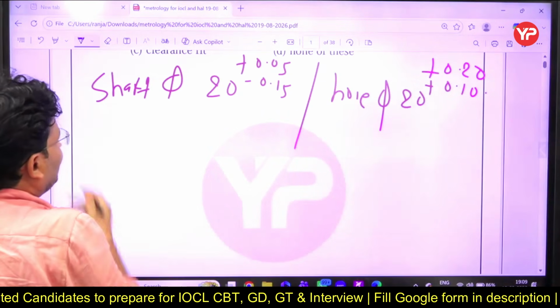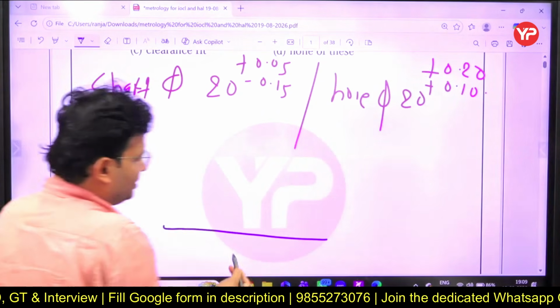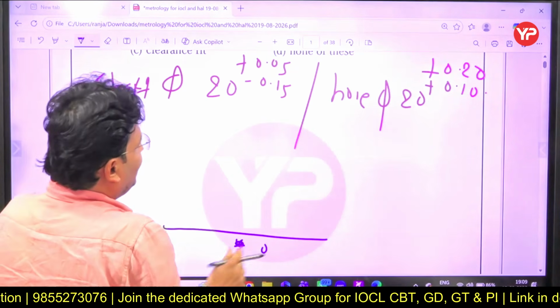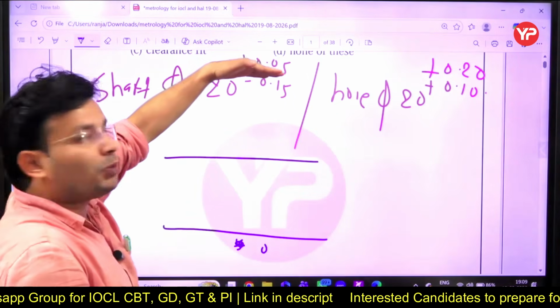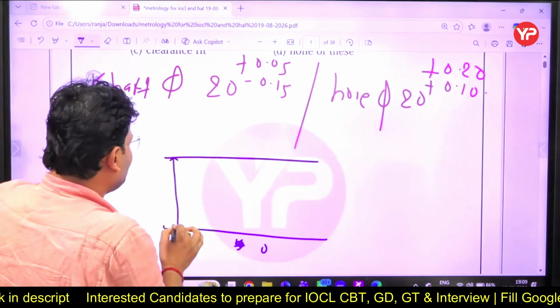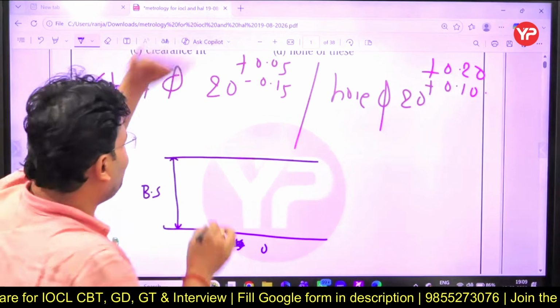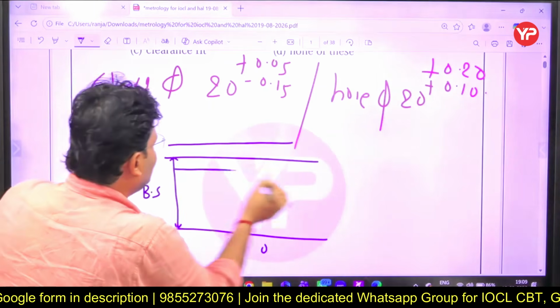So here we can say shaft is 20. Okay, so that is called zero line. This is zero, or you can say the basic, from here this is 20. So this is your 20. Here we can say this is 0.05 above. So this is called basic size, right? This is 0.05. So this is upper limit of the shaft, and this is lower limit of the shaft.